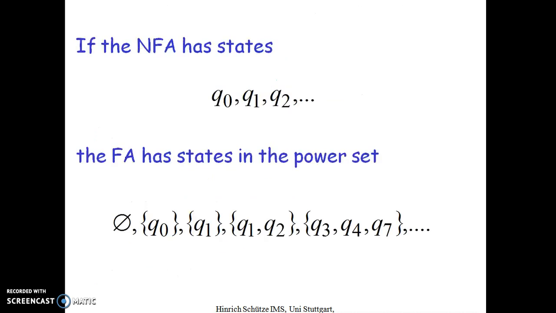If the NFA has states Q0, Q1, Q2, the finite automata has states in the power set. So in the NFA, if I have any number of states, the maximum possible states I can have in the deterministic finite automata is the power set of the given set.